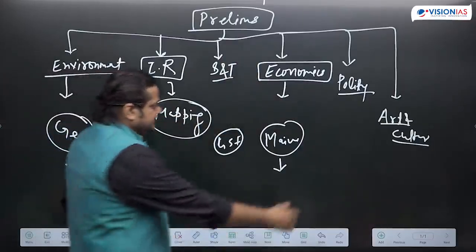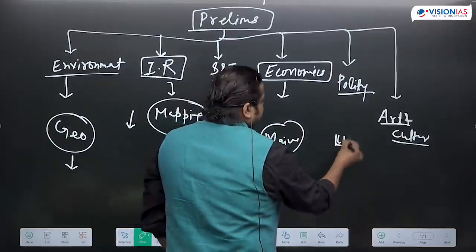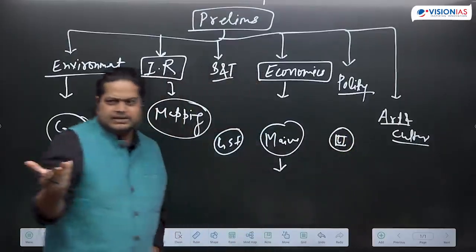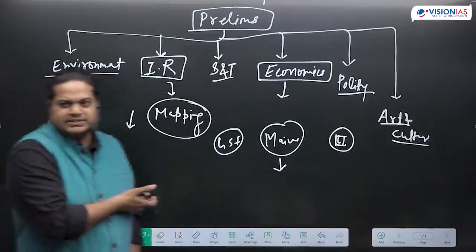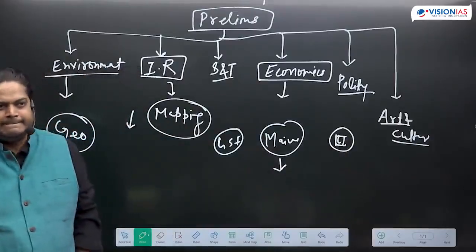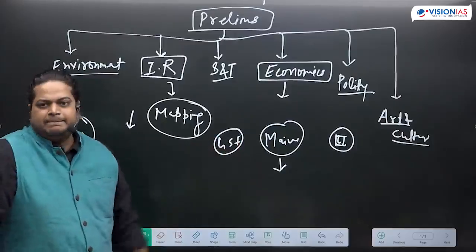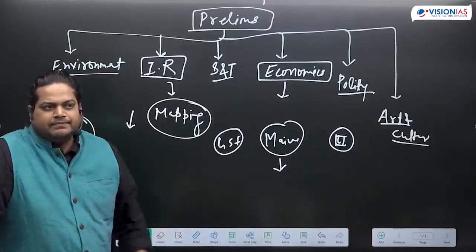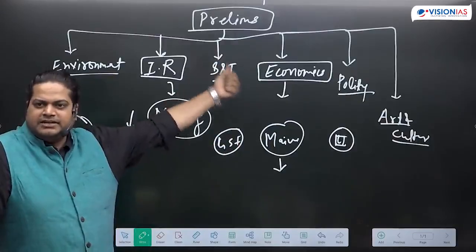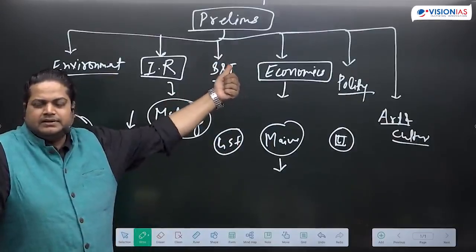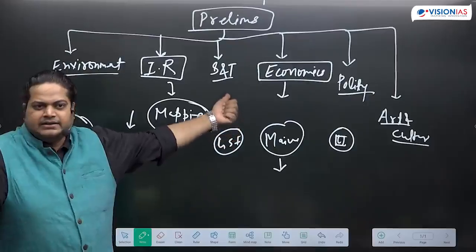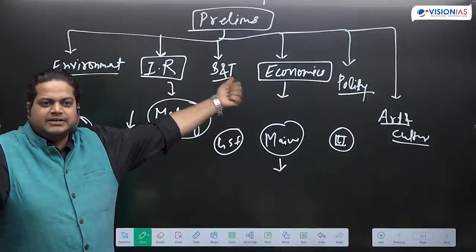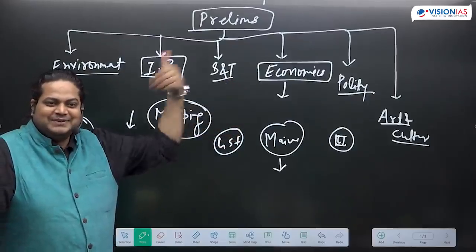Paper 2 has polity, governance, social justice, and IR. In paper 3, environment is part of it, economy is part of it, then science and tech, disaster management, internal security, mainly current affairs.